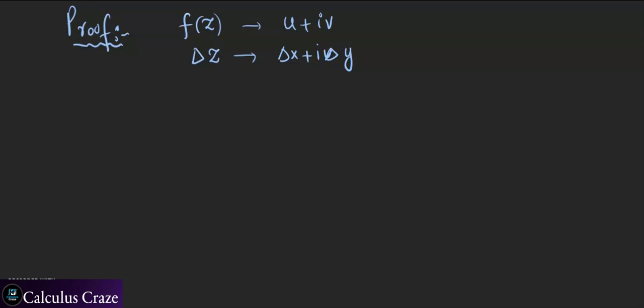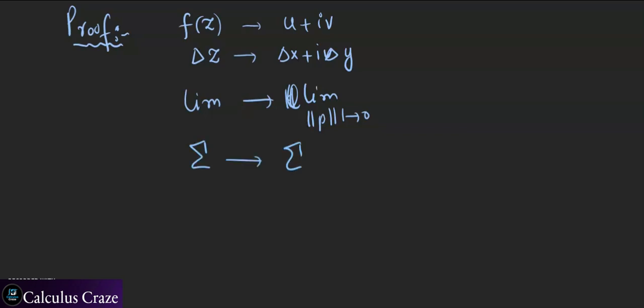I will be using lim for the limit, with partition P approaching 0, and summation for k equal to 1 to n. So for f of z I will use this, for change in z I will use this, for the limit with partition I will use this term, and for the summation I will use this.